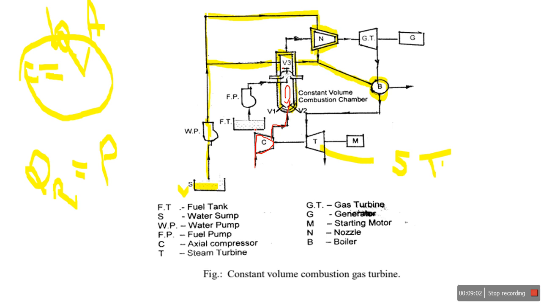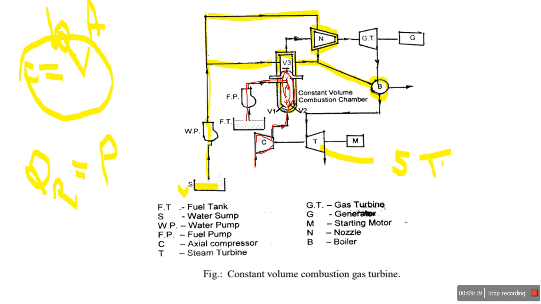Now we see the fuel path. It is the fuel tank. From that fuel tank, fuel is pressurized via the burner, and the fuel is injected into this chamber. Now what happens? That compressed air and the fuel mix with each other, and with the help of some ignition system like a spark plug, combustion of the fuel takes place in the CC. Now the pressure in that CC is going to rise to 10 to 12 bar.